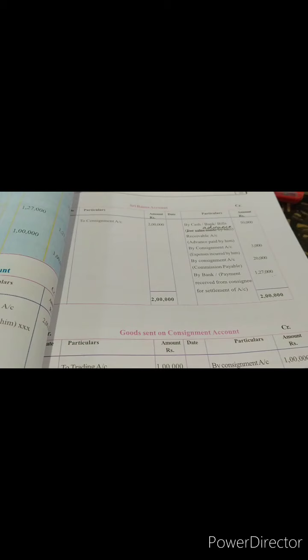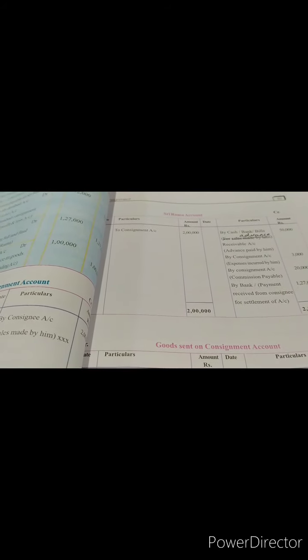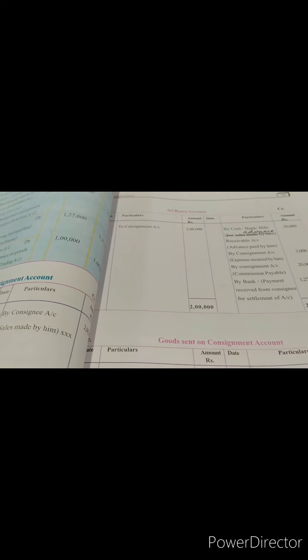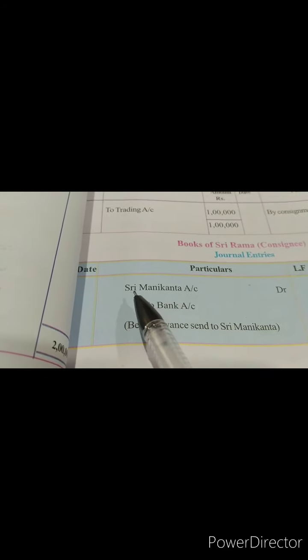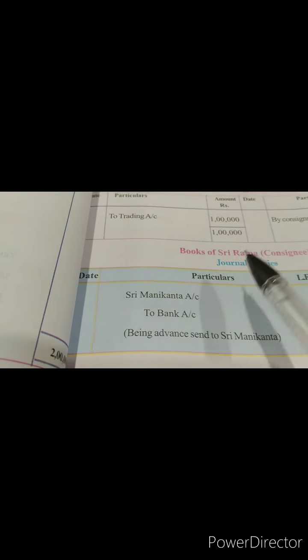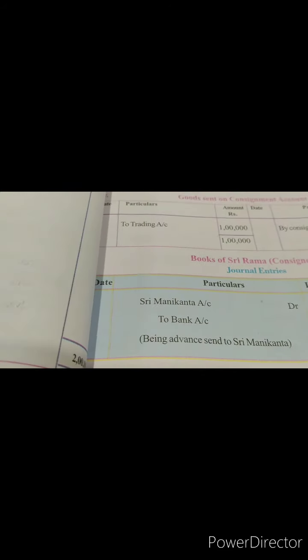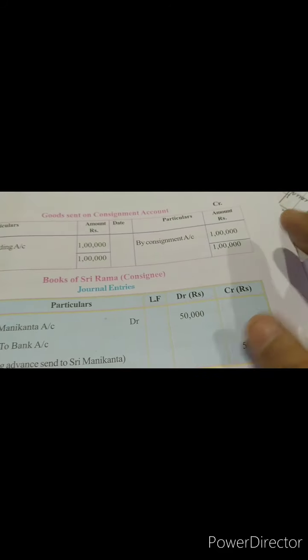Now if we see consignee, the first goods when it is sent on consignment, we don't write any entry, and also the expenses borne by consignor, we don't write any entry. But advance, it is paid. Who is the receiver? Sri Manikantha. And what did go out from Sri Rama? Bank. Okay, because he paid it in bank draft. How much did he give in advance?